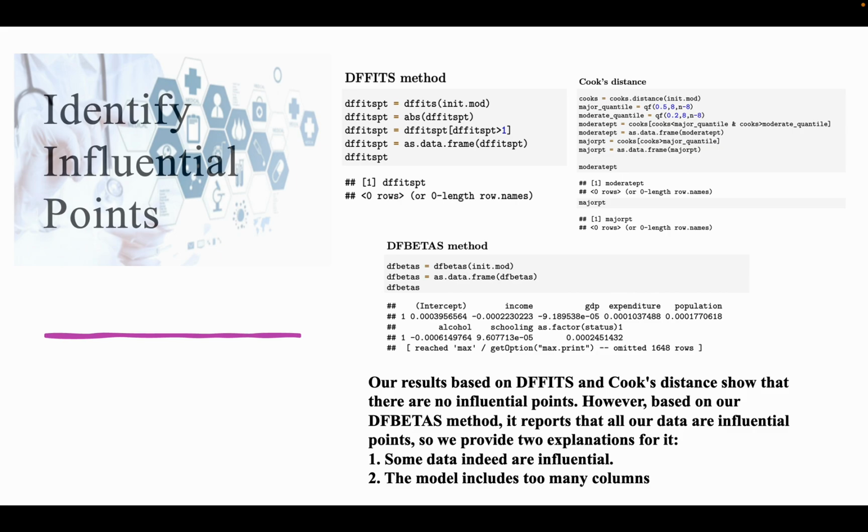And for the second reason, we believe it might be because the model includes too many columns. DFBETAS will report an observation if at least one of its attributes is influential. Since our model contains too many columns, it's hard to find any observation that's not influential in any column. However, we believe the two explanations above are not complete. We will apply a remedial procedure to improve the robustness of the model later.